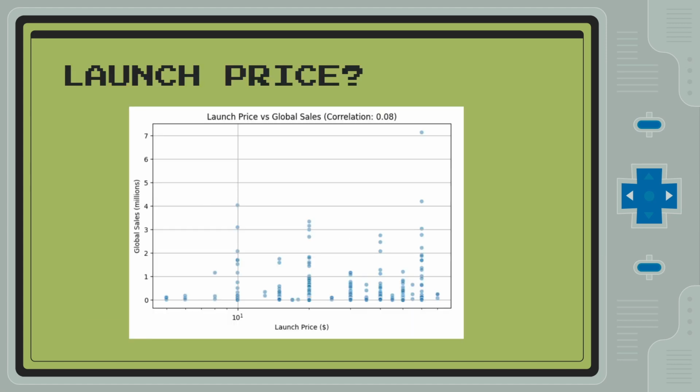Now onto our EDA. This is our first graph, and we looked at launch price to see if it has an effect on sales. Overall, the data is very spread out with no obvious trend. There might be a slight trend for higher priced items right here, but we get a better idea to see with a regression model.